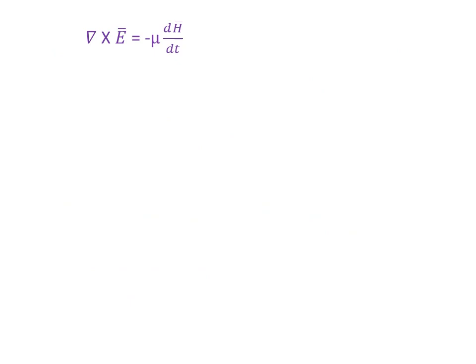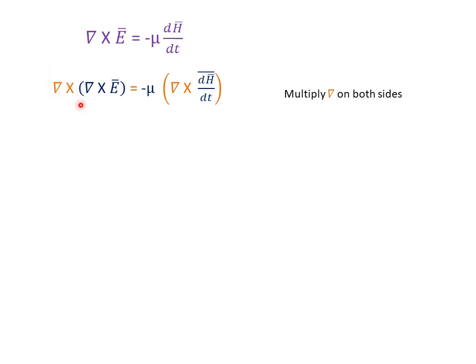Now we have taken Maxwell's equation using Faraday's law: del cross E vector equals minus mu dH vector by dt. We have to eliminate this H vector, because we have to express H in terms of the E vector. So we multiply del on both sides: del cross this term and del cross this term. Here mu is constant, so we can directly multiply with the H vector, and this is only time variant.